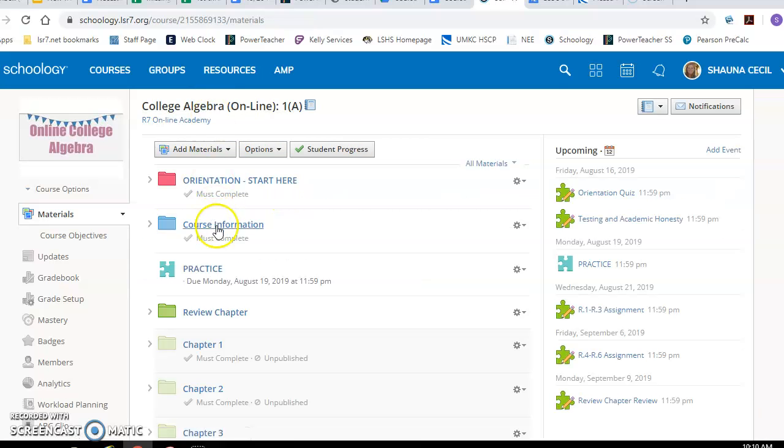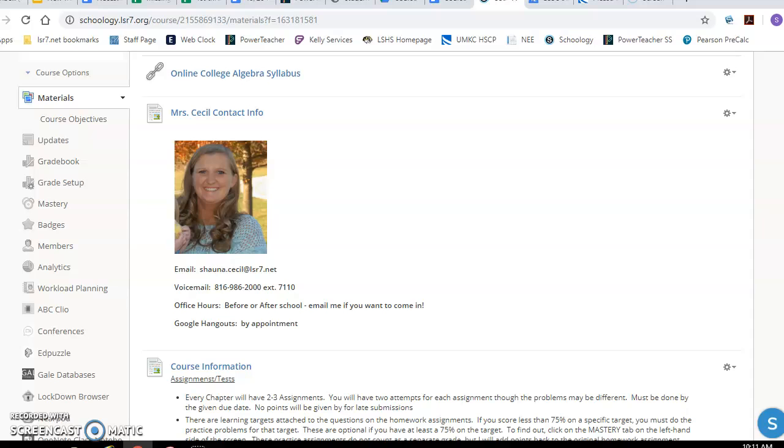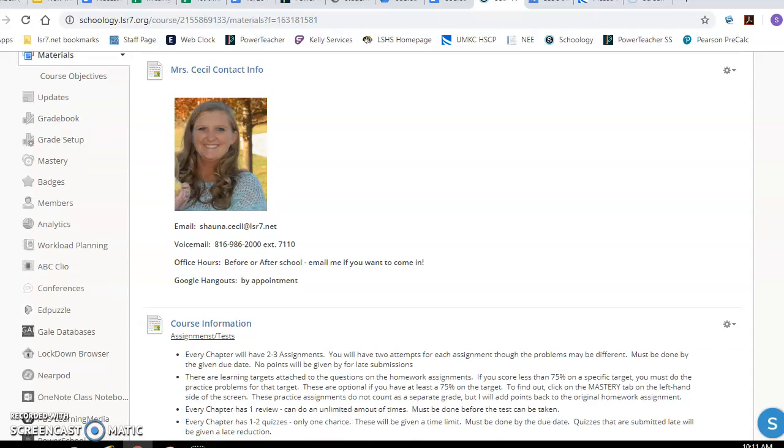Okay, I want to take a minute and go through this course information. Here is the syllabus, and you can look through this, but it pretty much has the information that's on this page and a little bit more if you're interested. There's my contact information. You can come in before or after school.